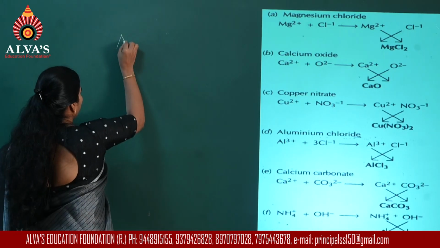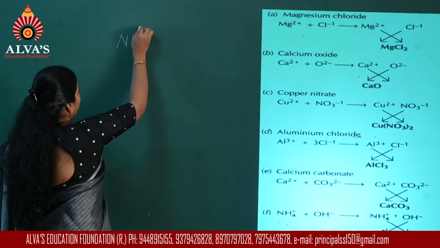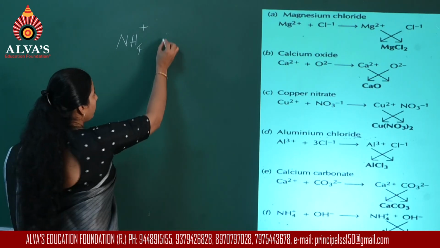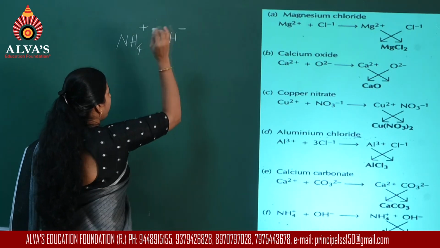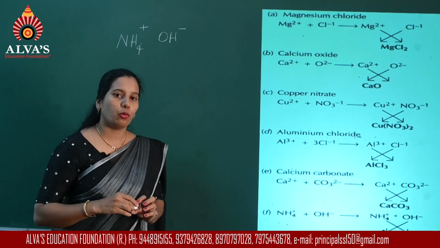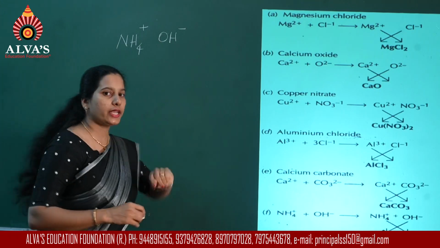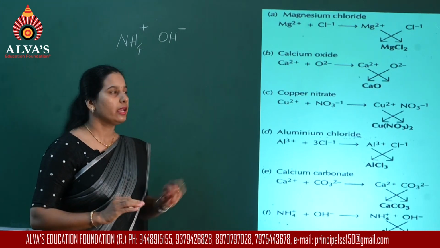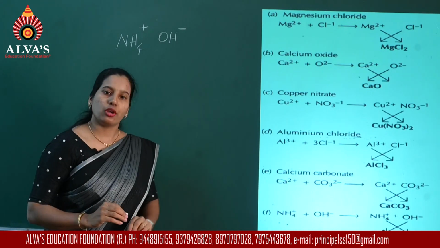One more example, name is not given here, it is ammonium hydroxide. Ammonium ion, the symbol is NH4 plus and hydroxide ion is OH minus. Now, for example, from water, when you remove a proton, what do you get? Hydroxide ion, H2O. Removing one H plus will give you OH minus.